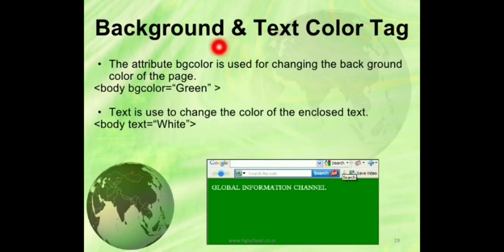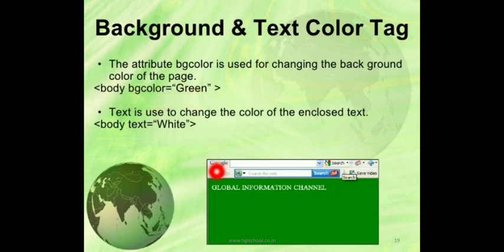Now if we have to change the background color and the text color, see this page is green in color, so what we have to use? Body bgcolor. You know where the body tag is? Inside the HTML tag. So there is one attribute, bgcolor. Bgcolor is the attribute of the body tag which is used to change the background color of the page. Got it? So it is written body bgcolor green.